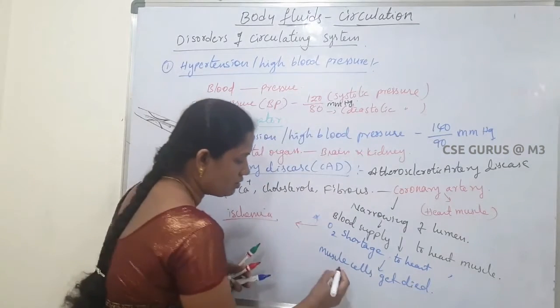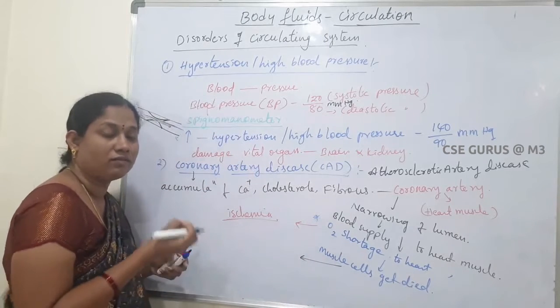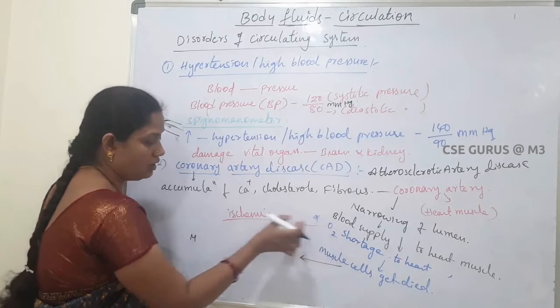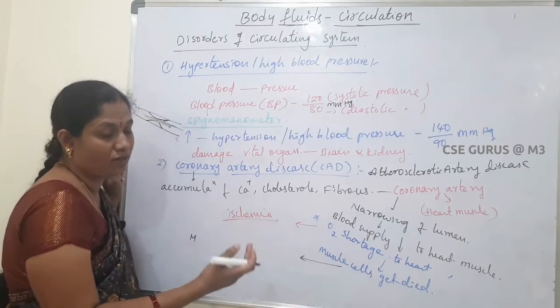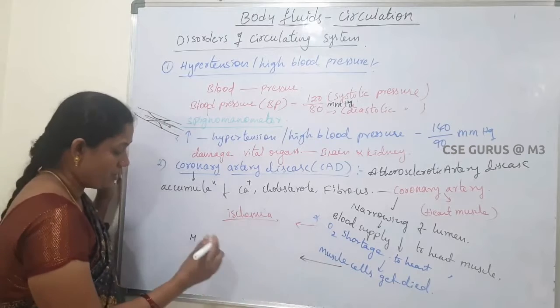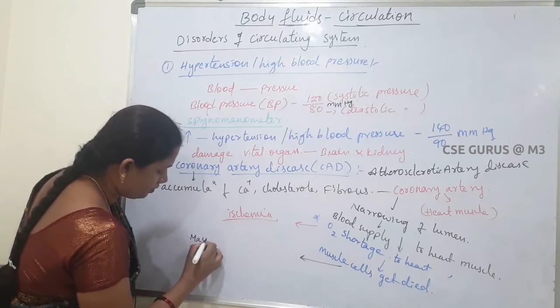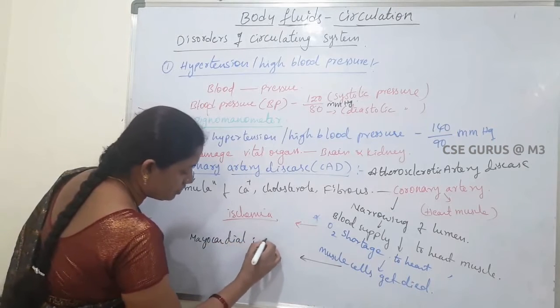As a result, the heart cannot work properly. If ischemia continues for a period of time, it leads to myocardial infarction.